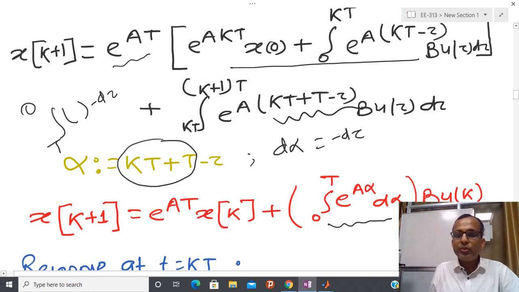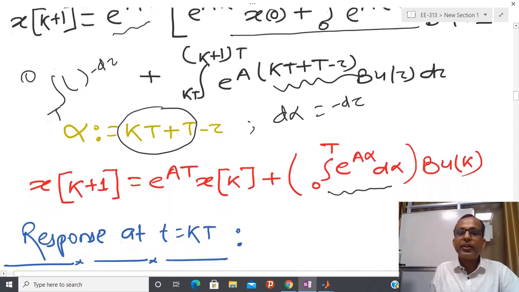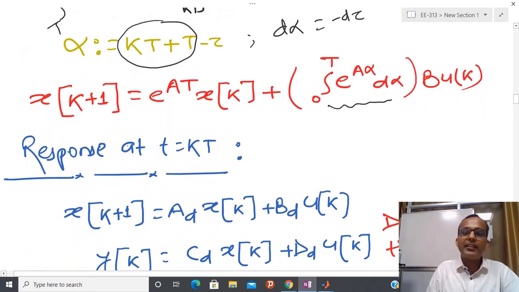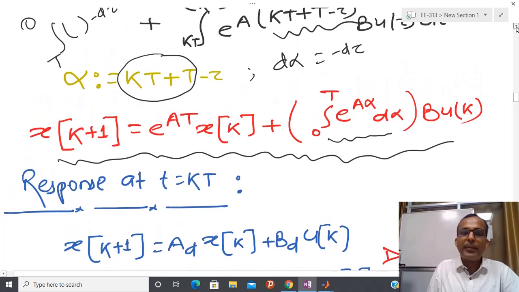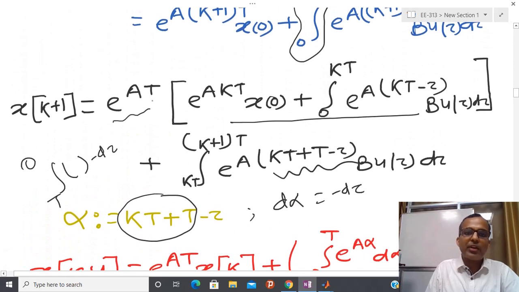Using that property, we are able to write the expression at the next instant, x(k+1). We are dropping T because we now know it.